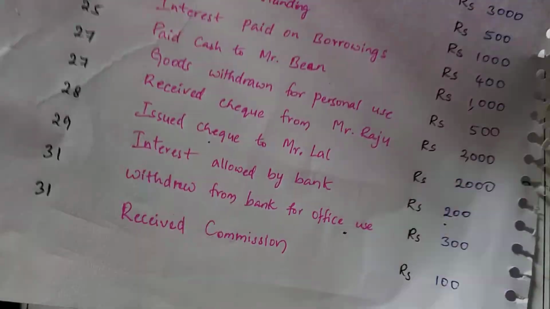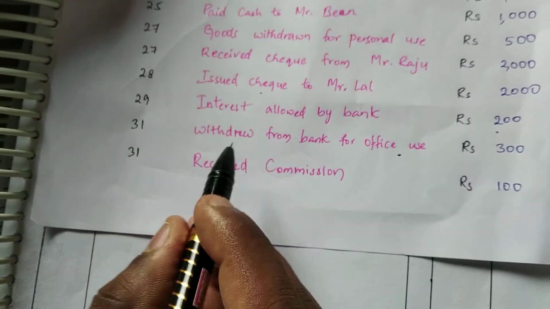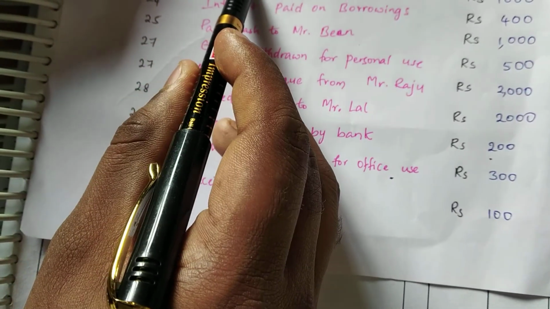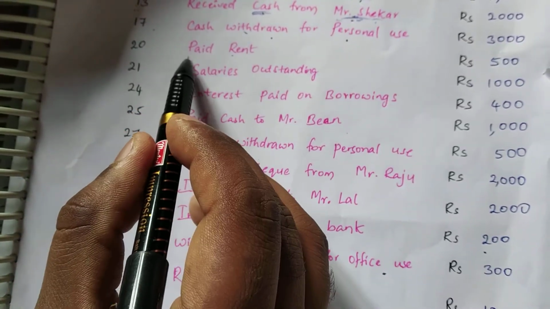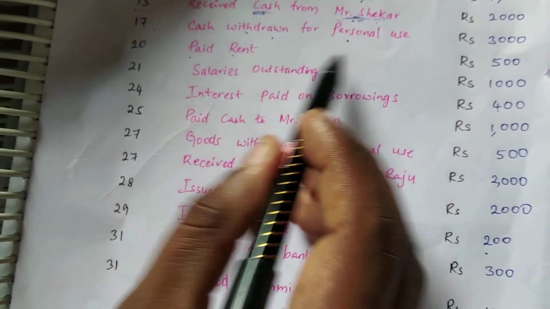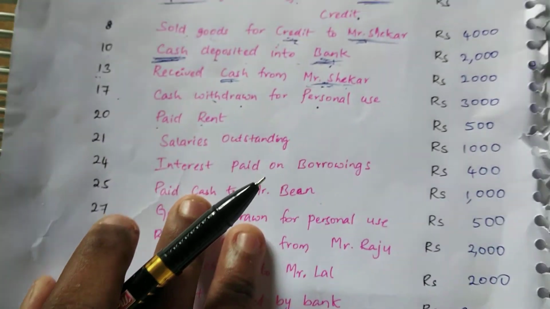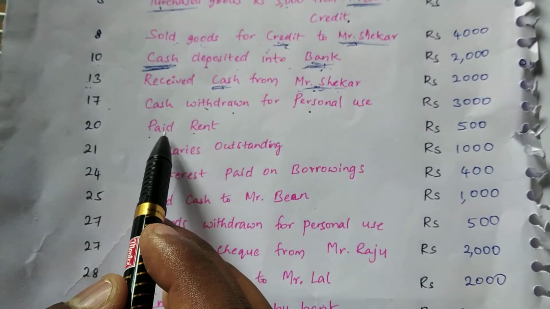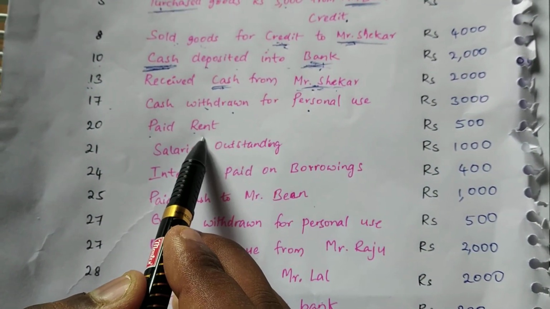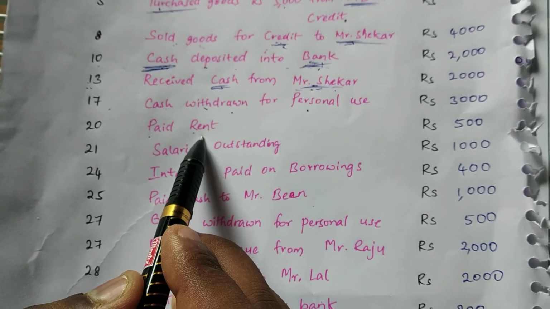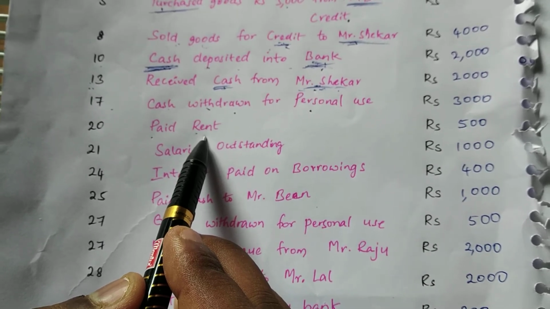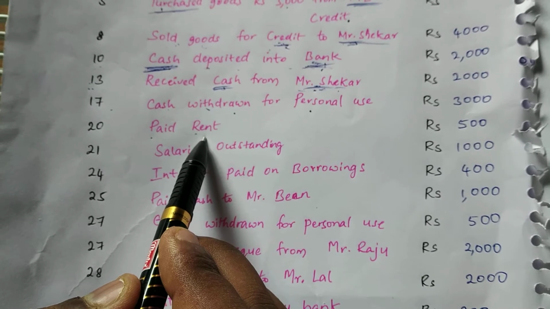Now, paid rent. On January 20, we have another transaction, paid rent rupees 500. Here we have to identify the two items. One is rent and another one is cash going out.